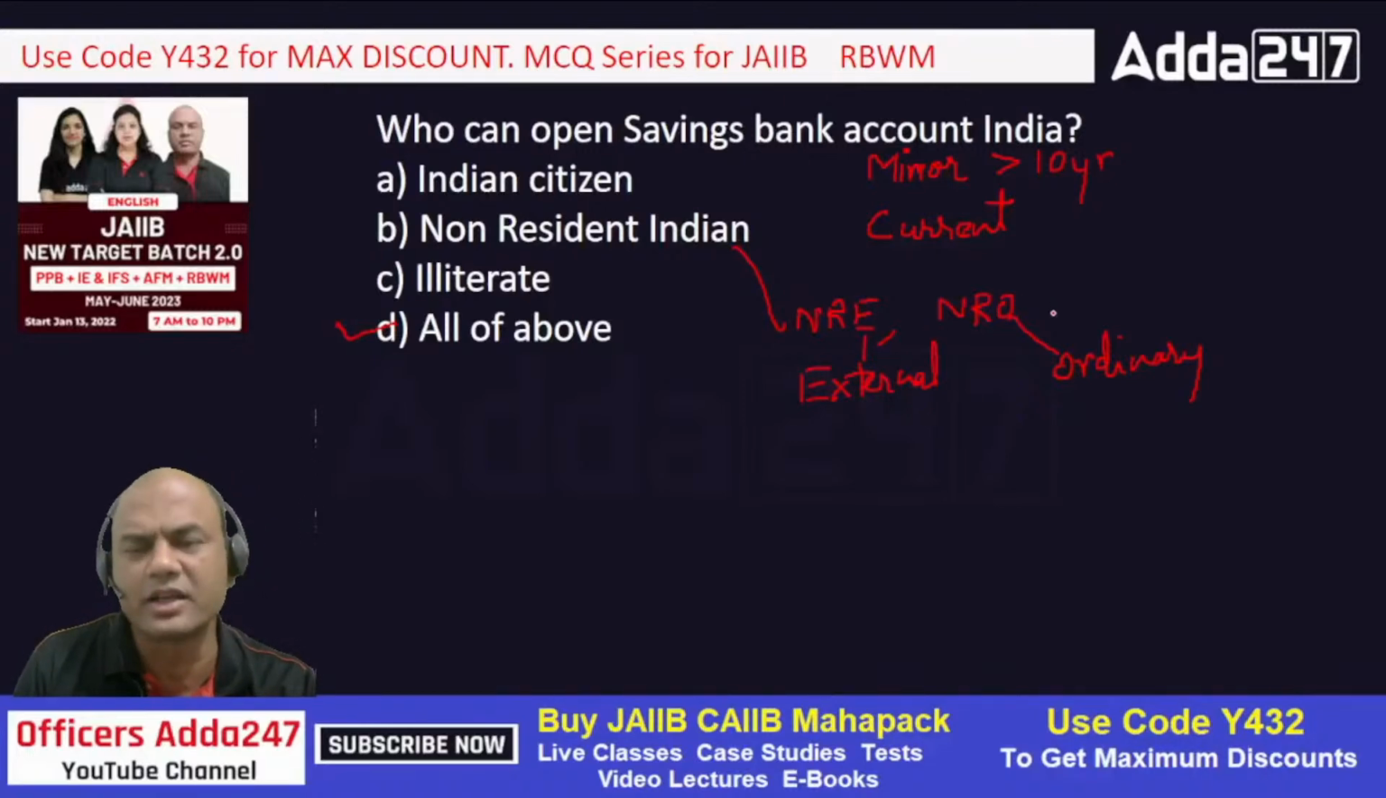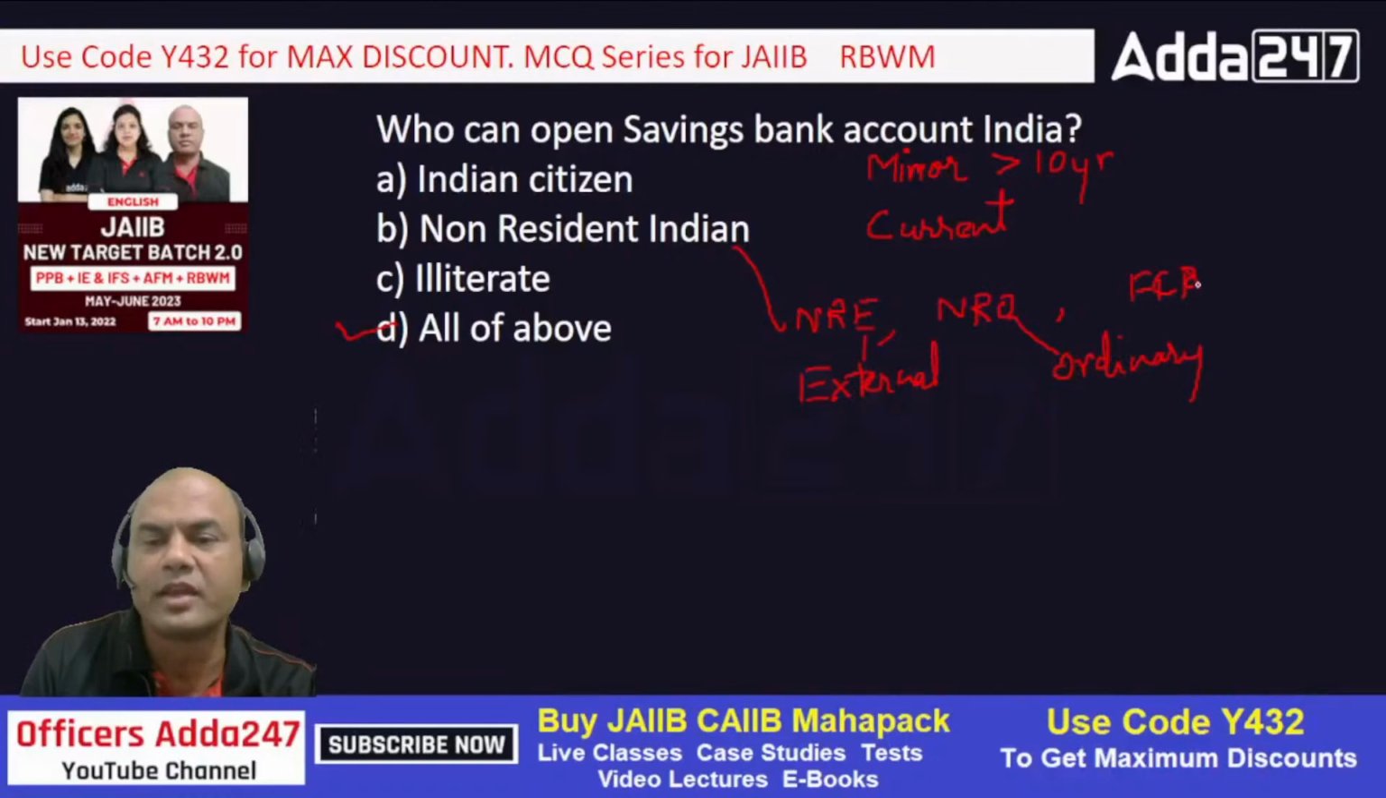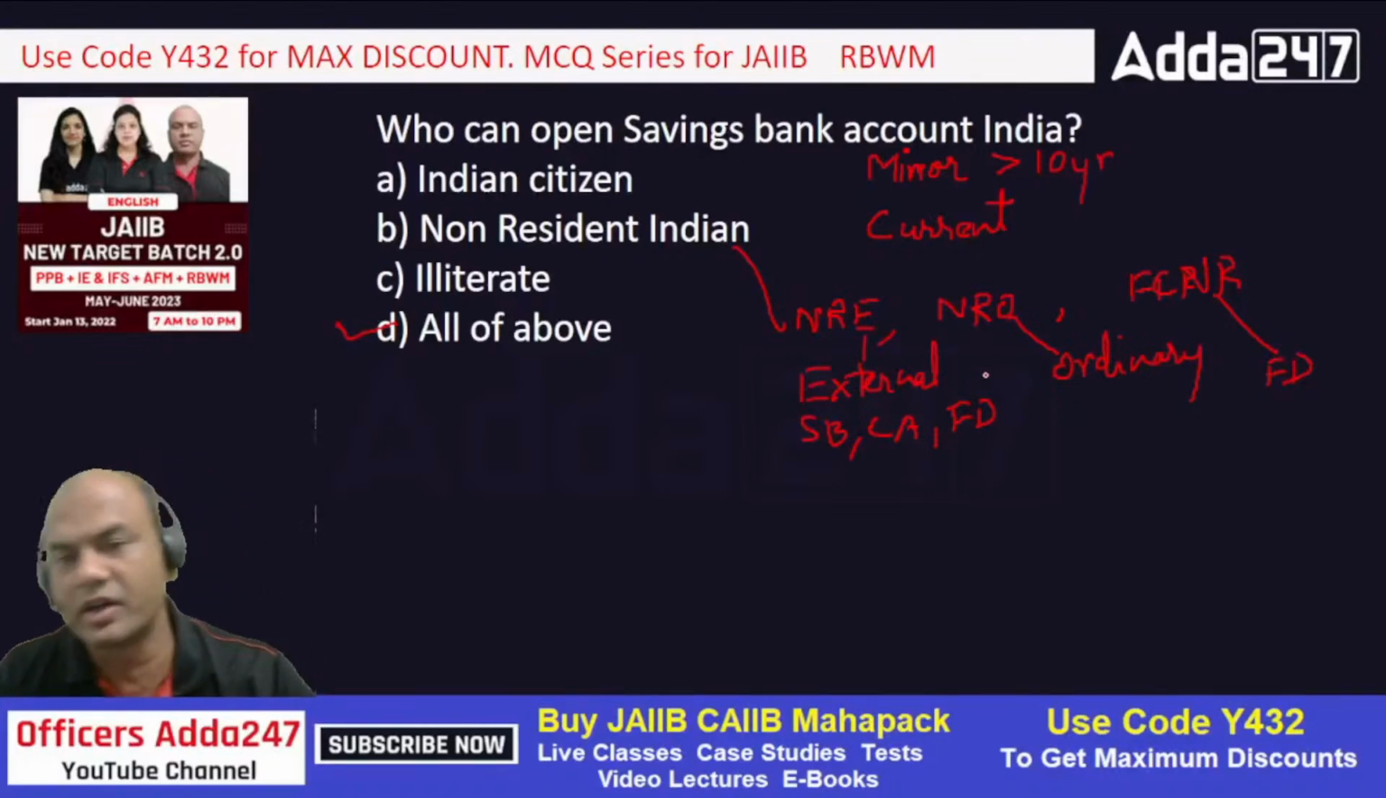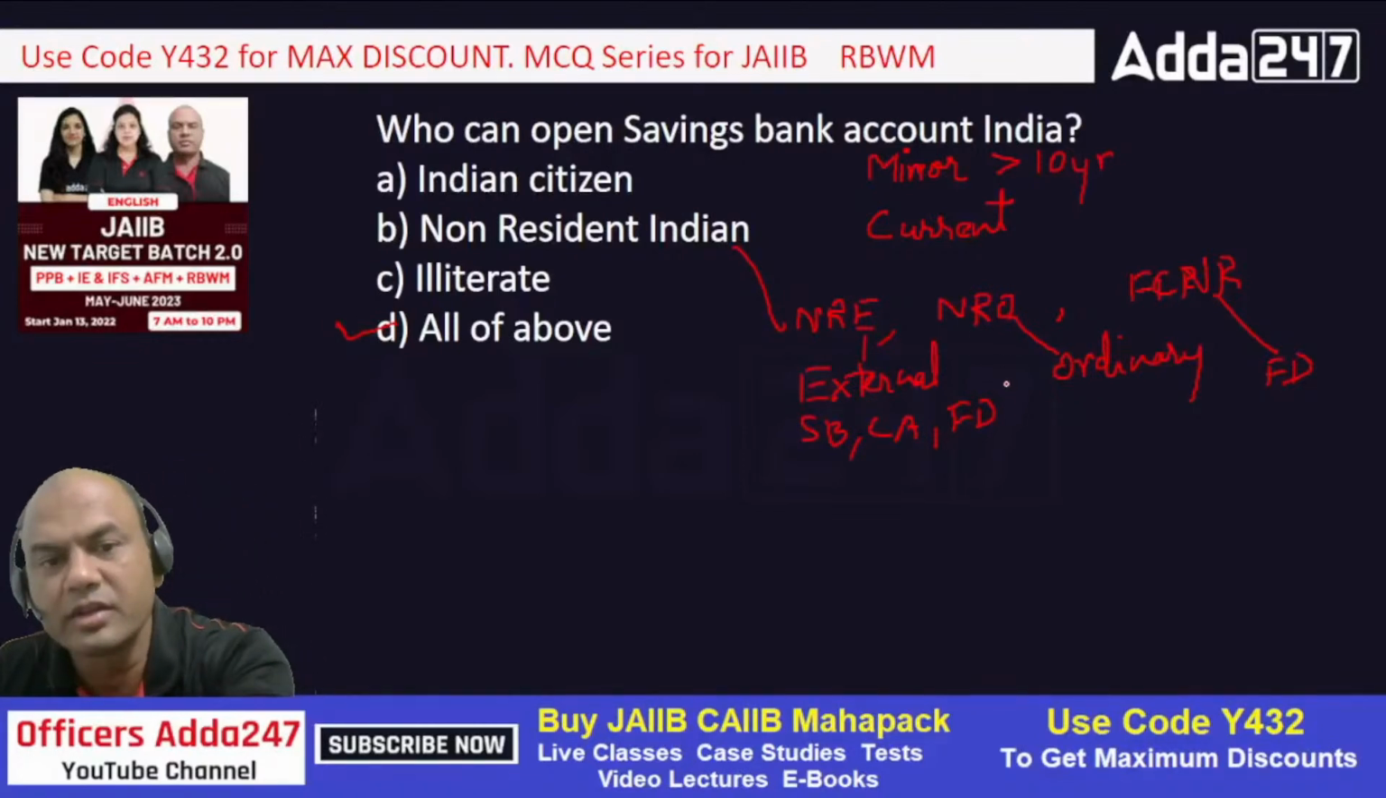There is a third account also. Yeah, FCNR is there. But that's an FD. Remember, FCNR is an FD. It's never a savings or current. And NRE and NRO can be savings, current, and FD. All three are allowed in both NRE and NRO. Okay, got it? Move on.